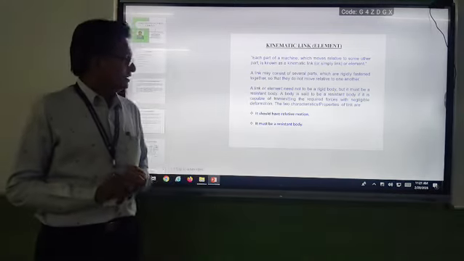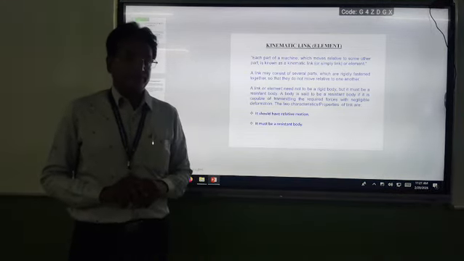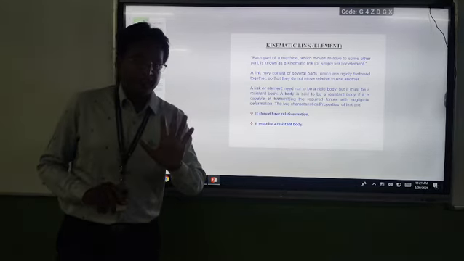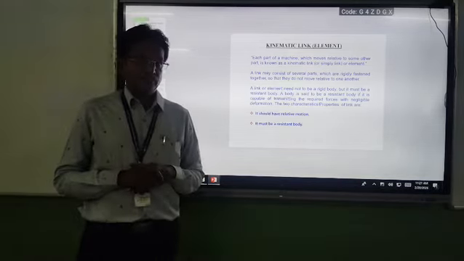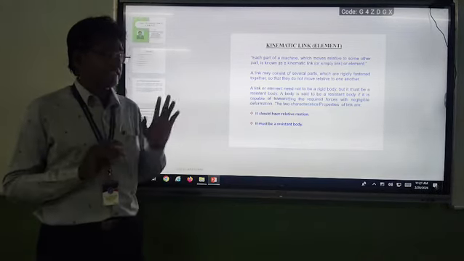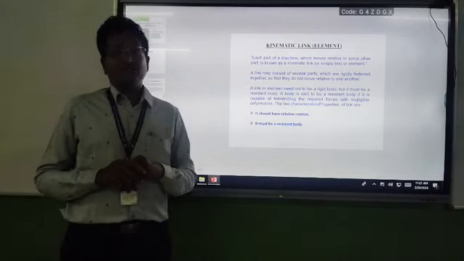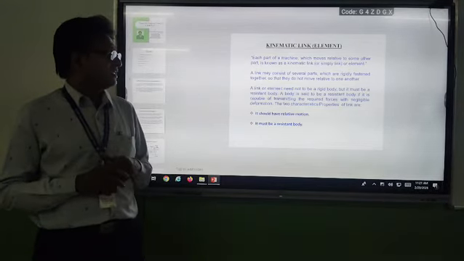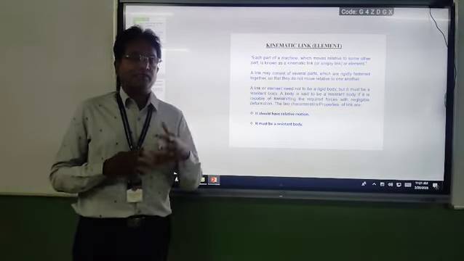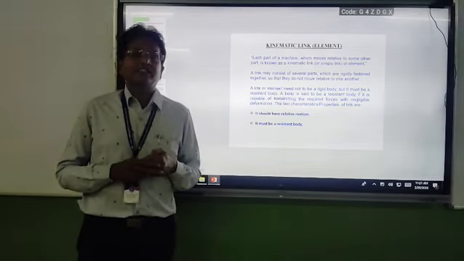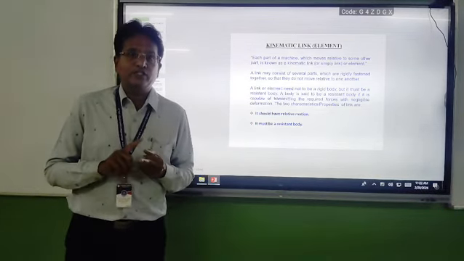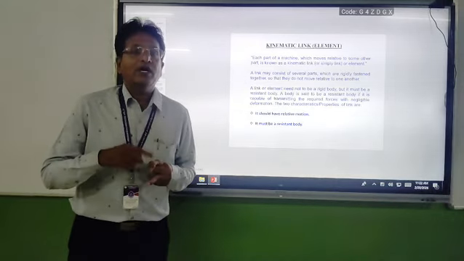So a link must be a resistant body; it cannot be expected to be a rigid body. These two are the important properties of a kinematic element or kinematic link. Remembering once again: a kinematic link must be a resistant body and should have relative motion with respect to another link.